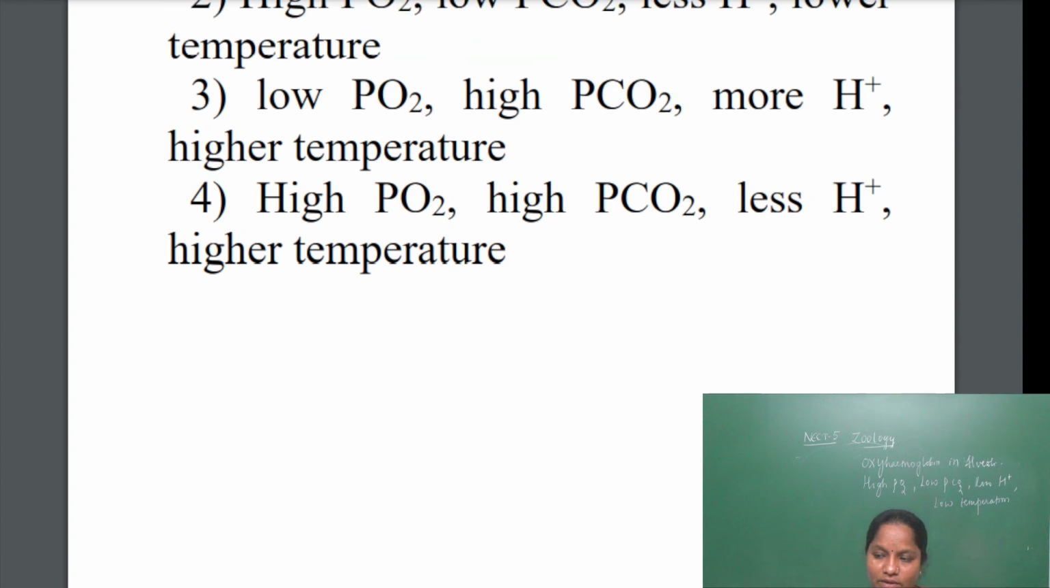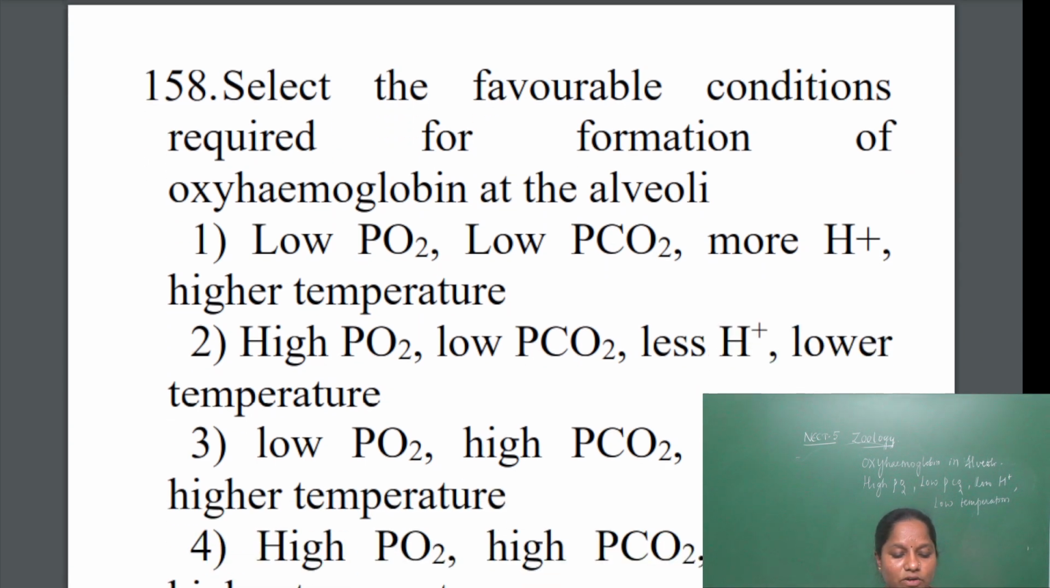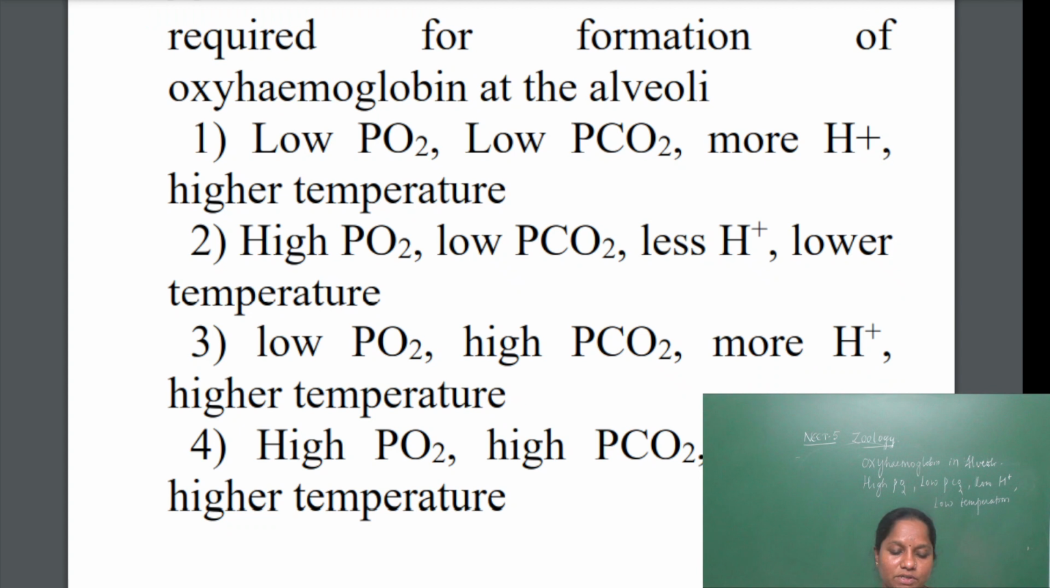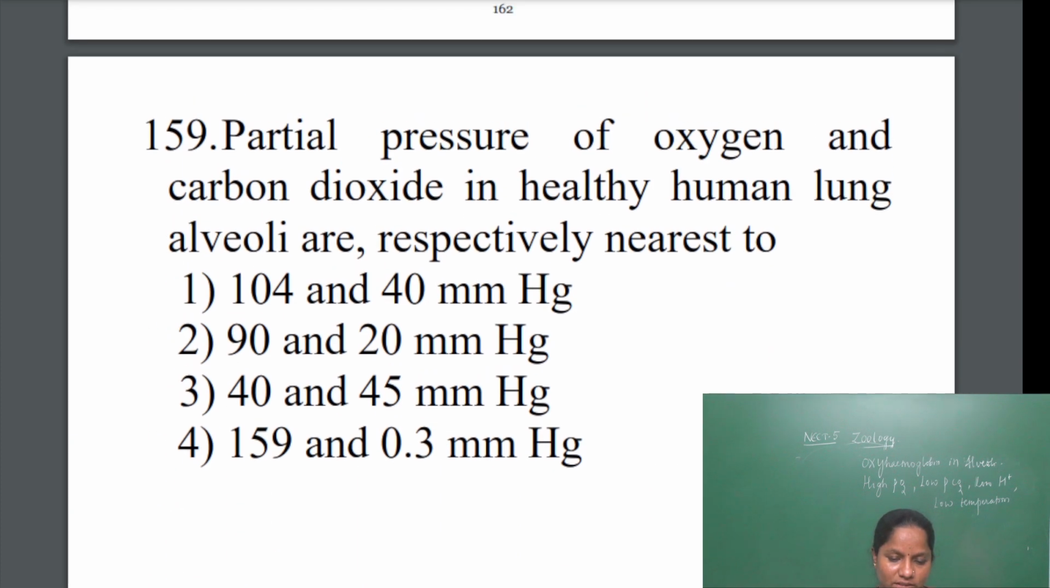So the answer for this question, select the favorable conditions required for formation of oxyhemoglobin at alveoli, will be the second one: high partial pressure of oxygen, low partial pressure of carbon dioxide, less H plus concentration, low temperature. Okay. Next question. This is a direct question.